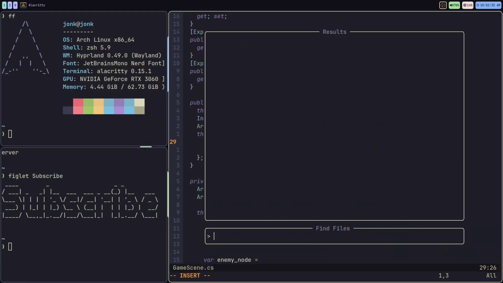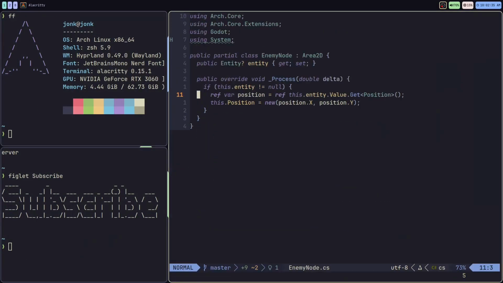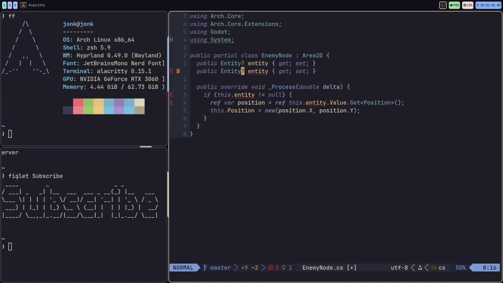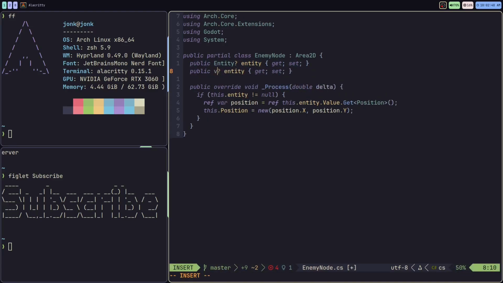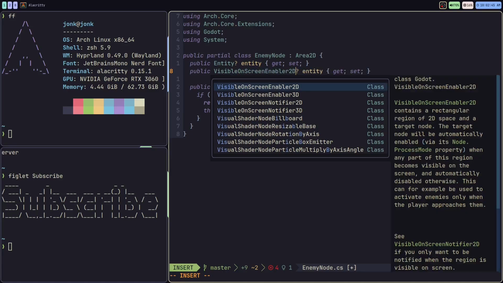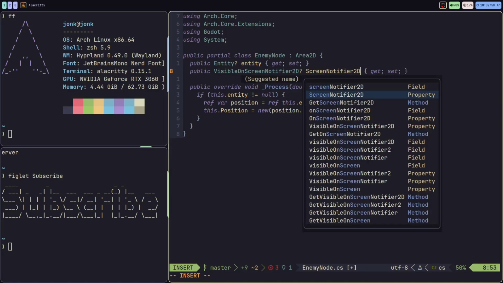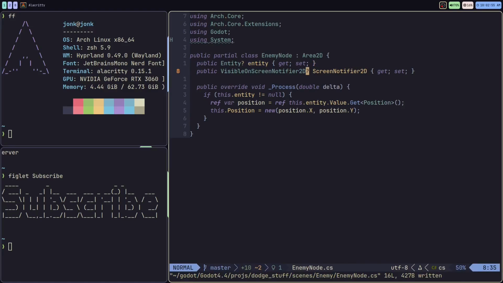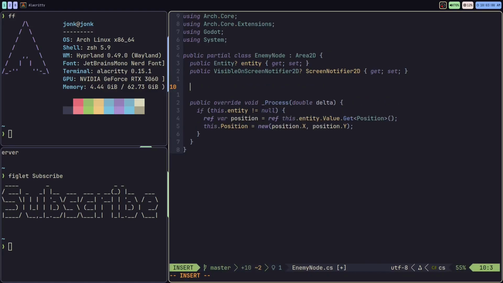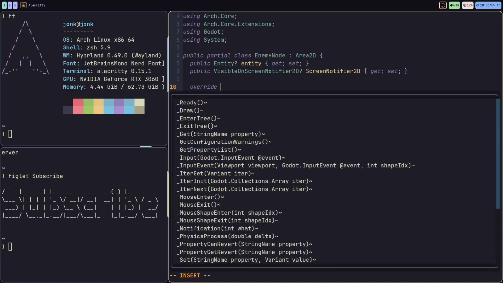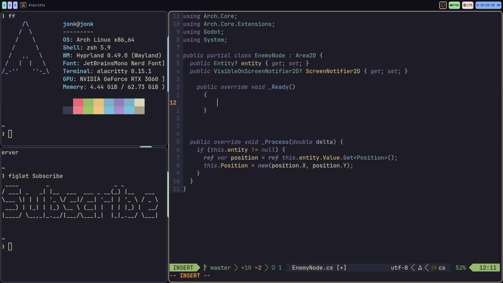We're gonna head back into the code over to the enemy node. I'm gonna be exporting another property into the editor, and it's going to be that VisibleOnScreenNotifier2D. We'll call this screenNotifier2D. I should probably rename this, but we're not gonna do that. And then we'll set up the functionality in the ready method. We'll call this screenNotifier2D.ScreenExited. I believe that was the event. We'll attach our anonymous handler here.